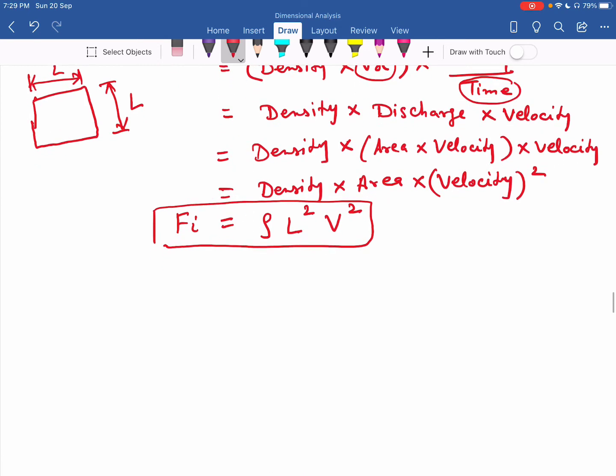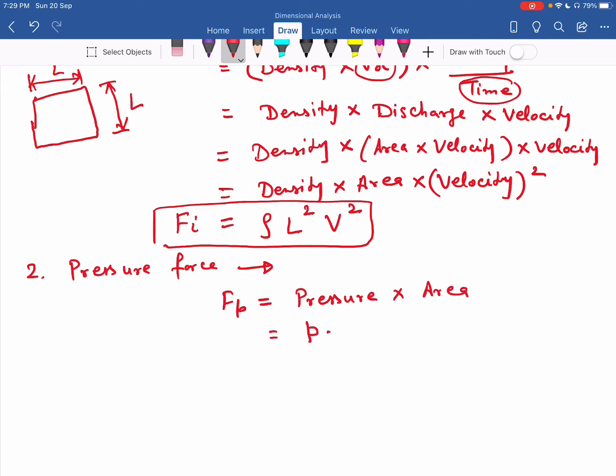The second force which acts in any physical phenomena is the pressure force. This pressure force, Fp, is equal to the pressure intensity multiplied by the area. So pressure intensity is P multiplied by A. Further I can write this as Fp equal to pressure intensity times the area of this element, which is L square.